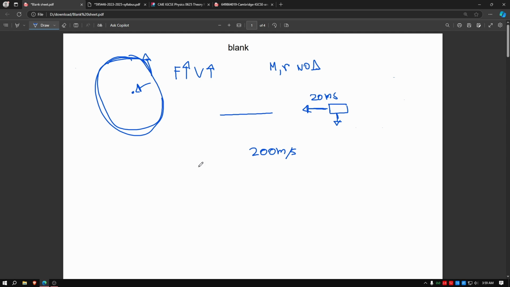Let's just say m is now constant and speed is now constant. Speed again I will just write as v. So delta m and delta v are zero: no change. Mass and velocity have no change. Radius decreases, F increases. Again, we think of a circle.